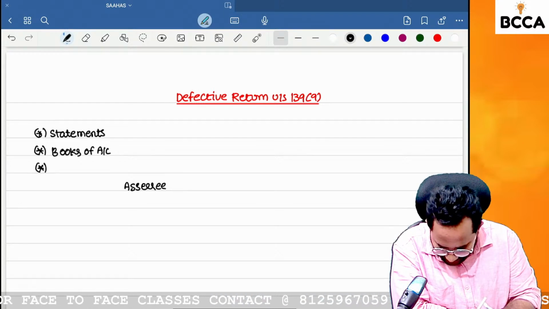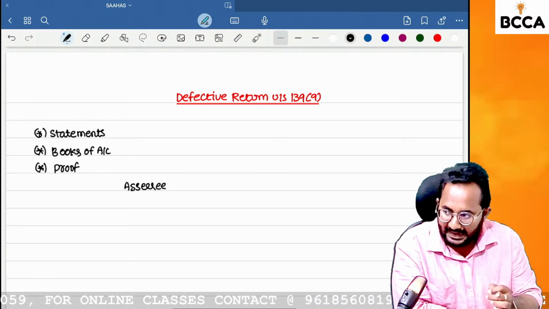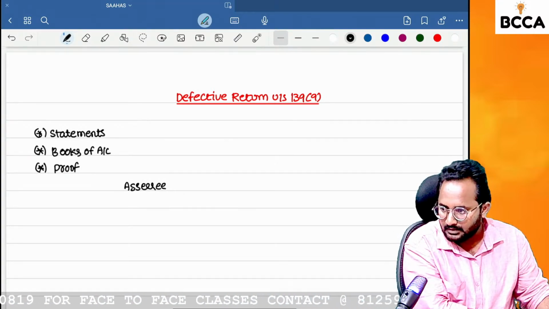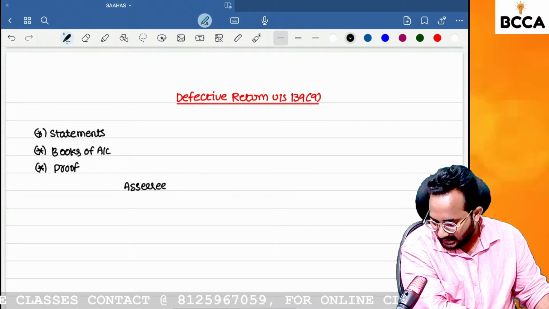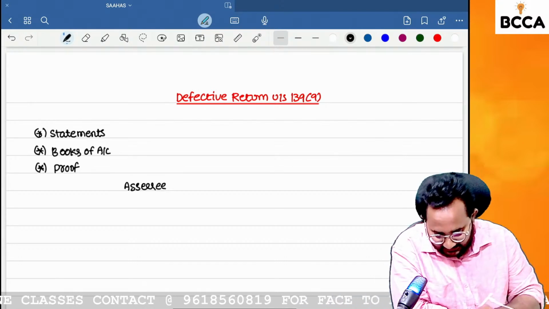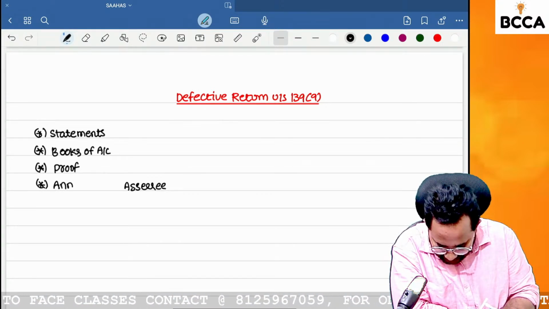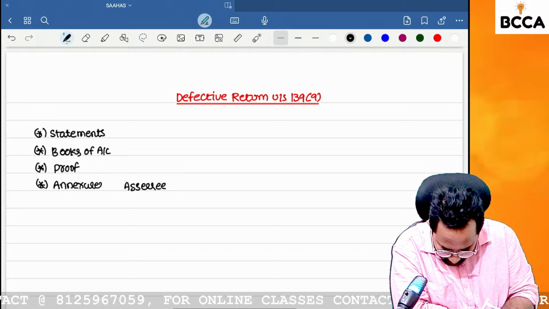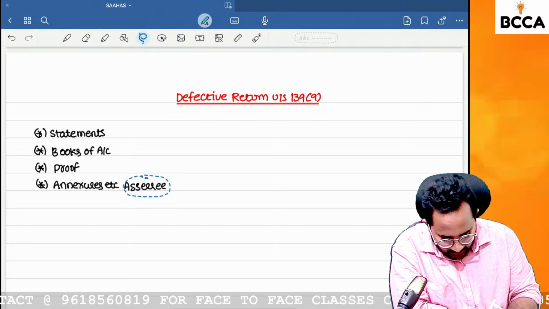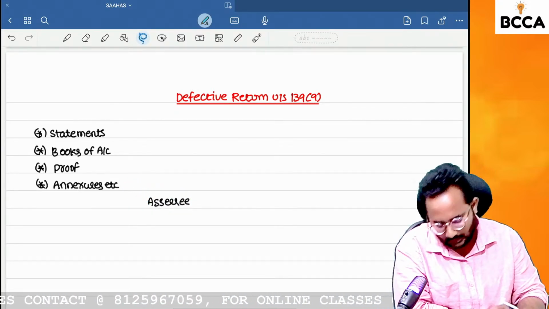Next, he has to submit the proof of payment of tax, that is, the challans, if you pay any tax along with the return of income. And you have to attach some annexures also, such as the tax audit report and other reports.